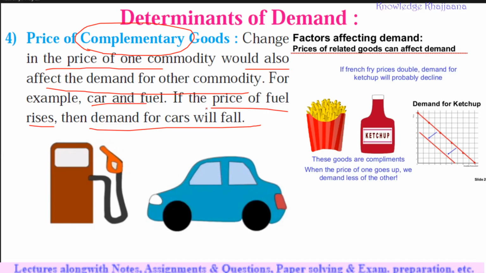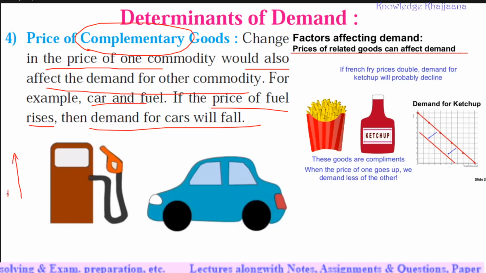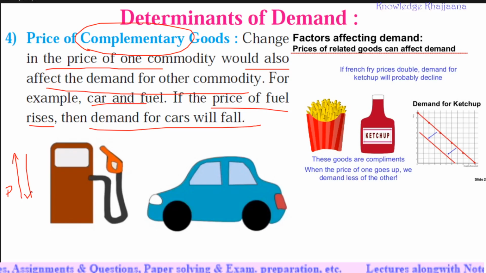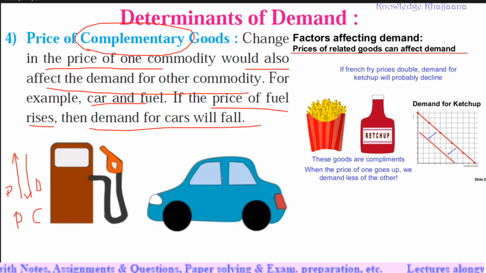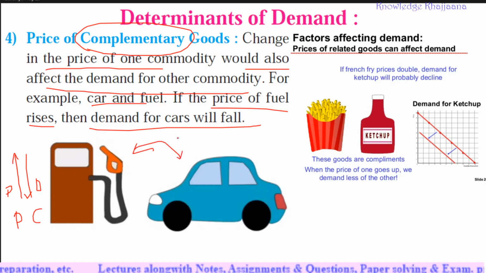For example, if the price of the fuel rises, then what will happen? The demand for car will fall. Now, whose demand is falling down? The price of the petrol is increasing, right? The demand for car is falling down. Why? Because both are complementary to each other. The other example can be given now.